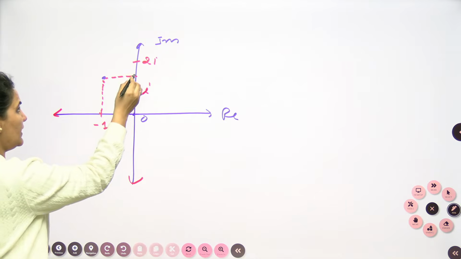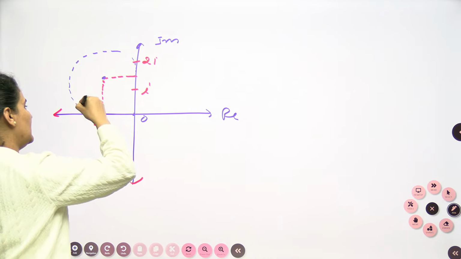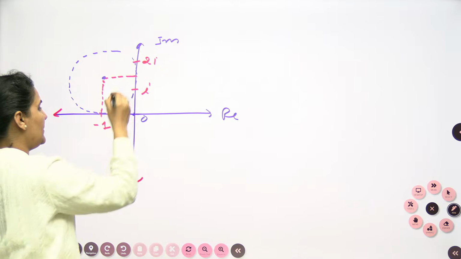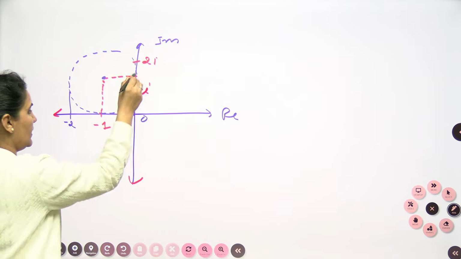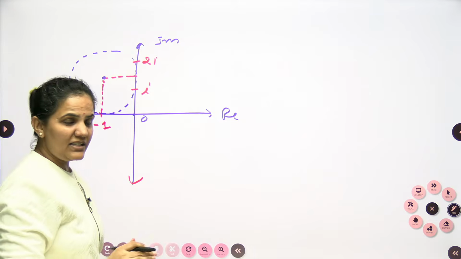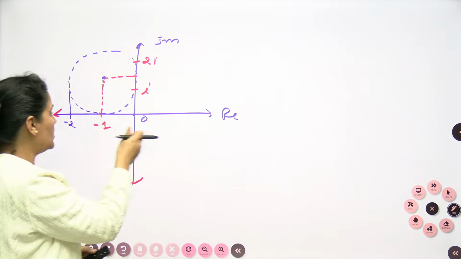So from here to here the distance is 1. If I make the circle, it looks like this. It will be touching at -1 here, and here I can see this is at -2 and this is at 0. So my range for this specific question is 0 to -2.